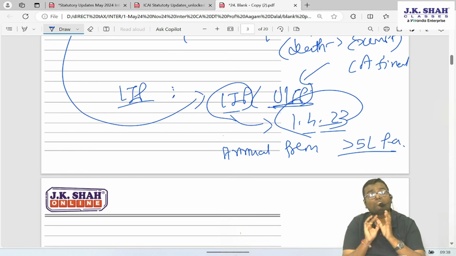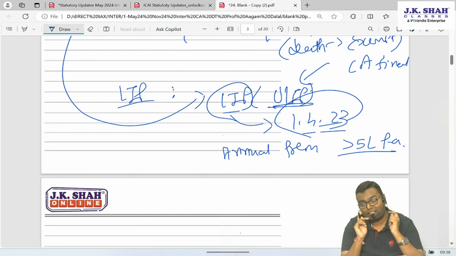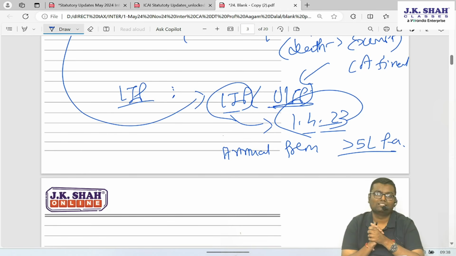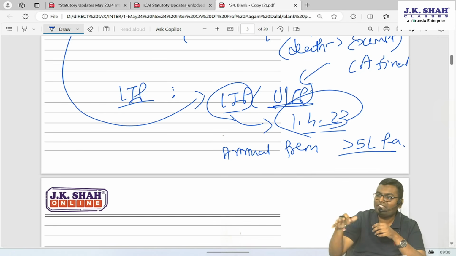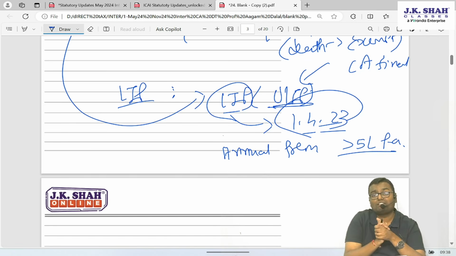Yes, maturity amount will be taxable. The surplus will be taxable in IFOS. So now, high net worth individuals, you invest in FD, interest is taxable. You invest big amounts in a life insurance policy where the annual premium is more than 5 lakh, even that maturity is also taxable. You are same now.